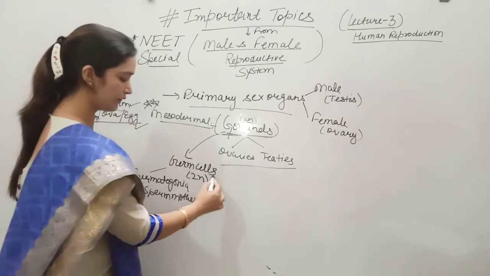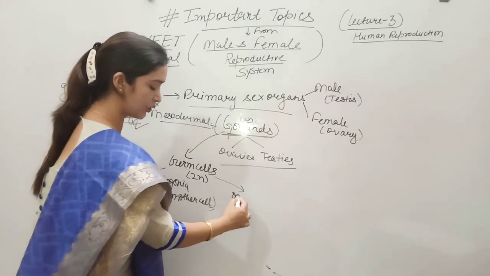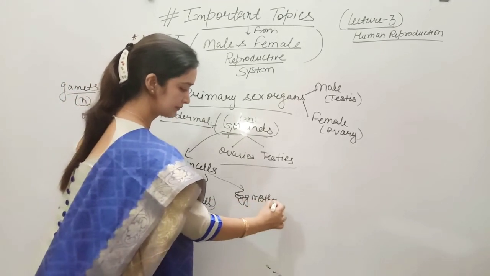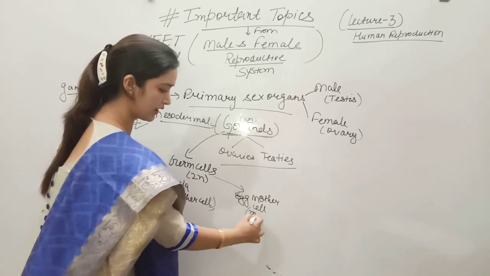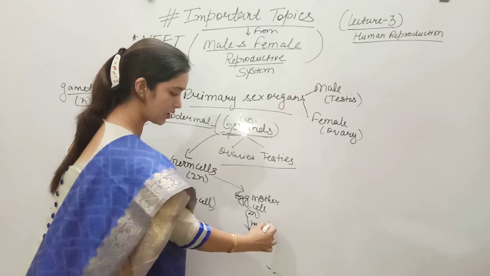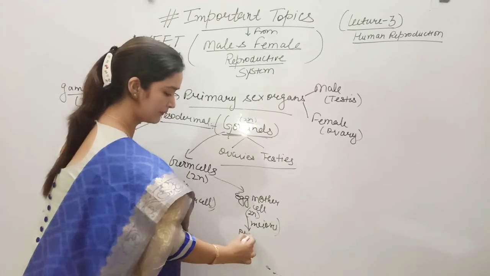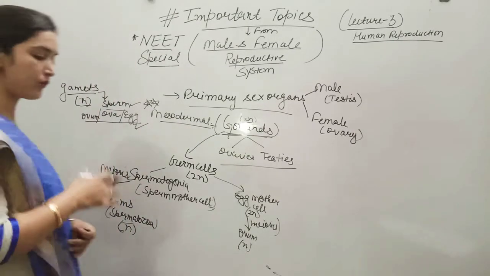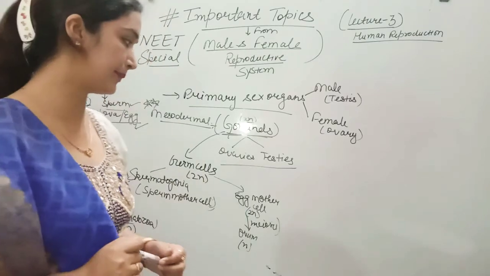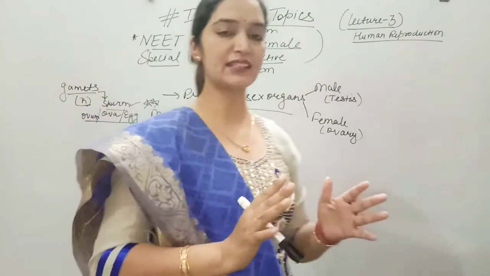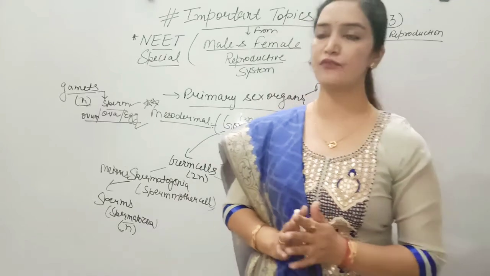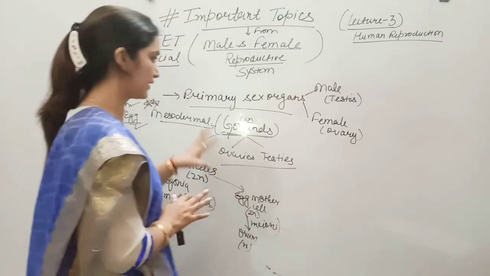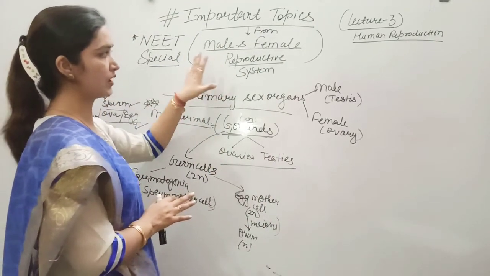In females, these germ cells are present inside the ovary and are called the egg mother cell. They are also diploid in nature and undergo meiosis to form the ovum, which is again haploid. One sperm mother cell gives rise to 4 sperms, and one mature egg mother cell gives rise to 1 mature ovum. We will discuss spermatogenesis and oogenesis, the processes of formation of sperms and ova, in our next lecture. Today we are discussing the main questions asked from the reproductive system.